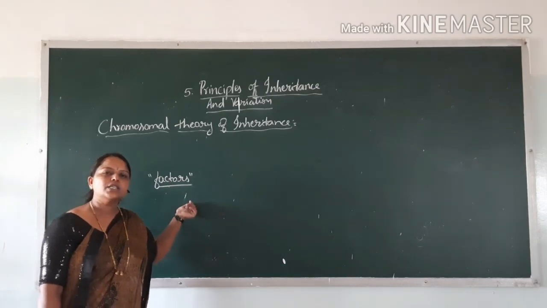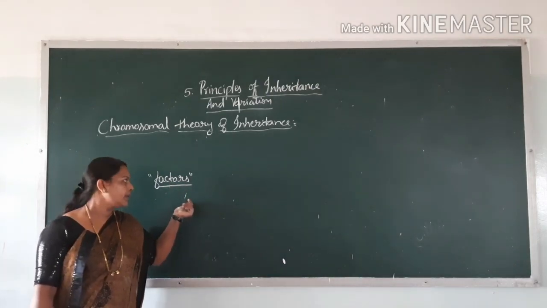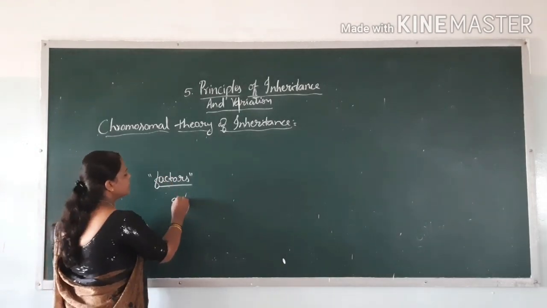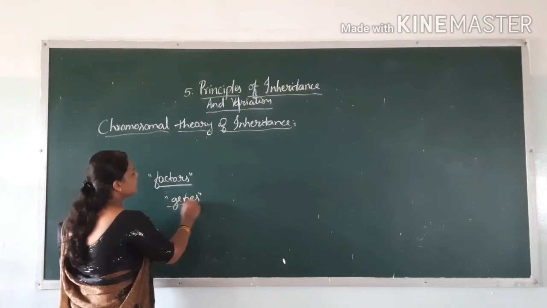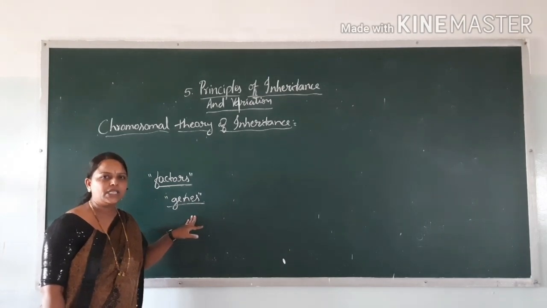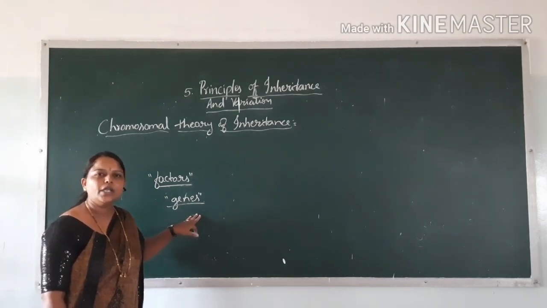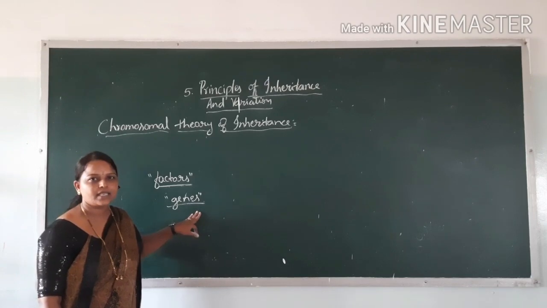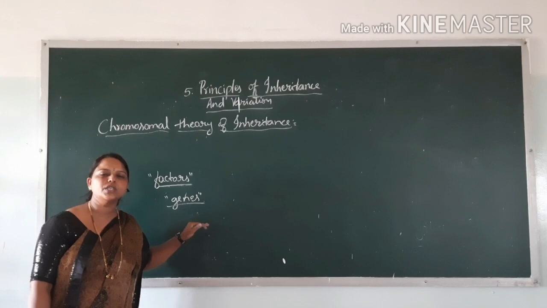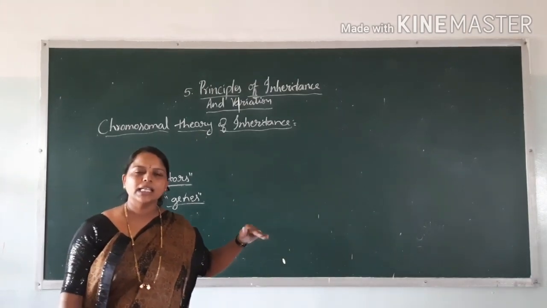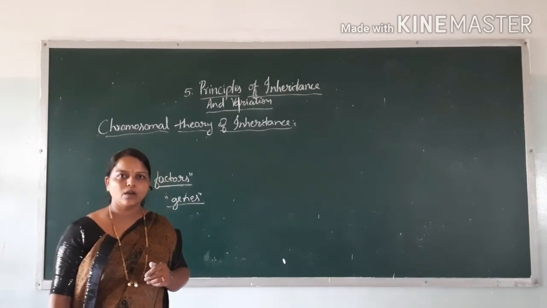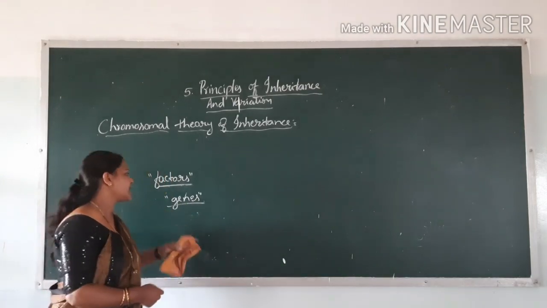After that Johansen came, and he renamed these factors as genes. So genes are the units of inheritance, and these are responsible for the transferring of characters from one generation to another generation. These determine the characteristic features of the offspring by transferring the characters.